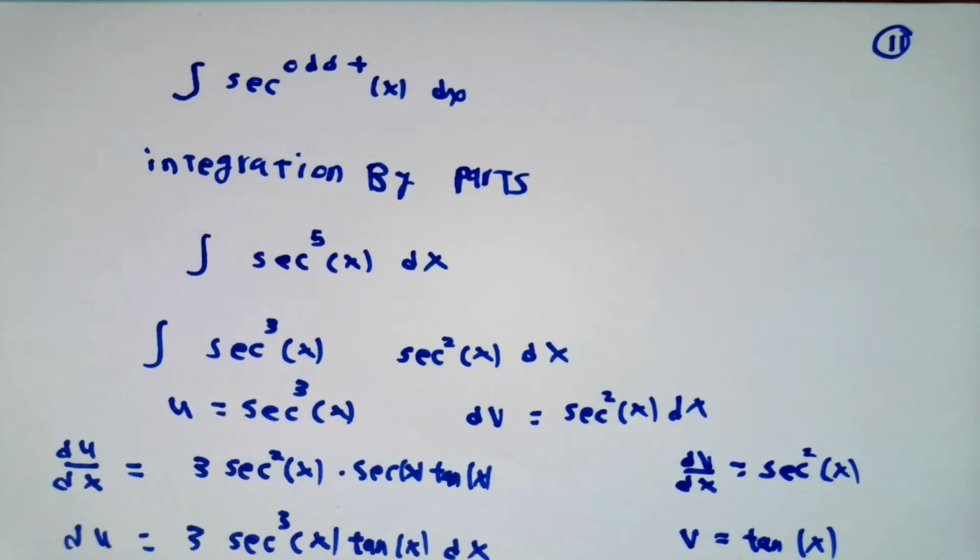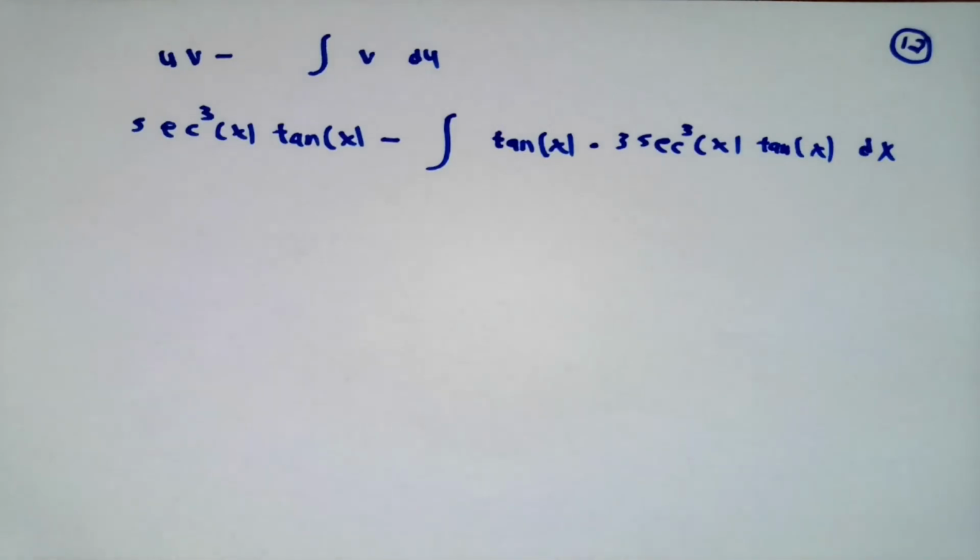This is going to turn fairly nasty here. So the integration by parts formula gives me secant cubed x tangent x minus the integral of tangent x times 3 secant squared x tangent x dx. I have two factors of tangent of x.